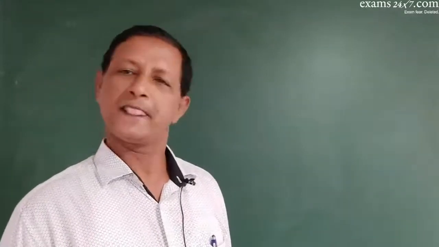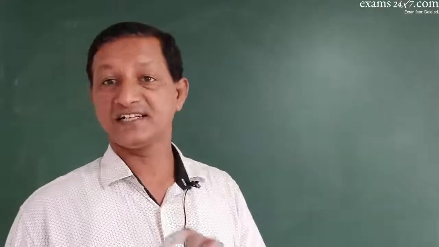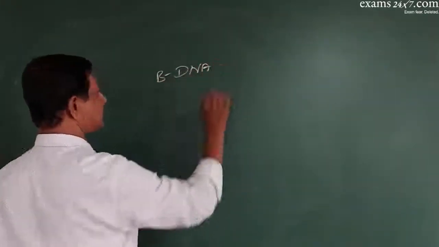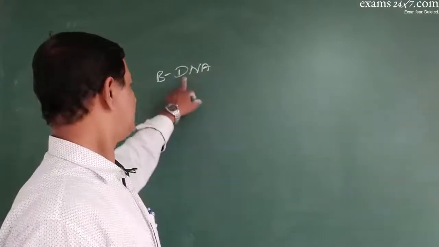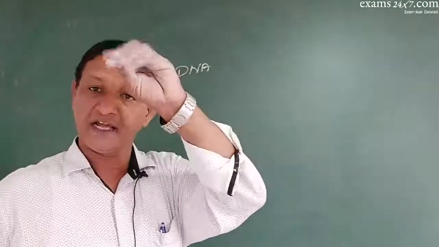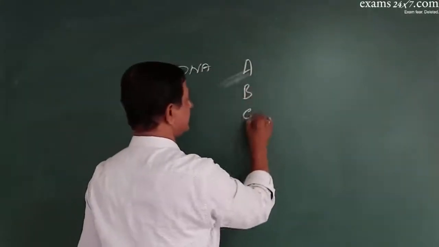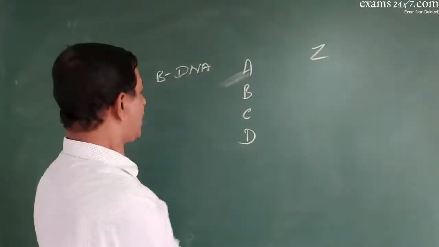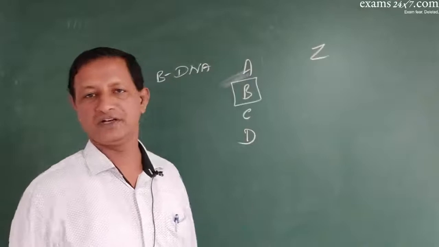So, this is in general the double helix model of DNA, which has been universally accepted. And please remember, this DNA represents B DNA. The type of DNA which has been explained by Watson and Crick and studied by Wilkins and Franklin is this B DNA, because there are 5 types of DNAs proposed: A DNA, B DNA, C DNA, D DNA and Z DNA, of which the actual DNA is this. The other 4 are experimental DNA structures.